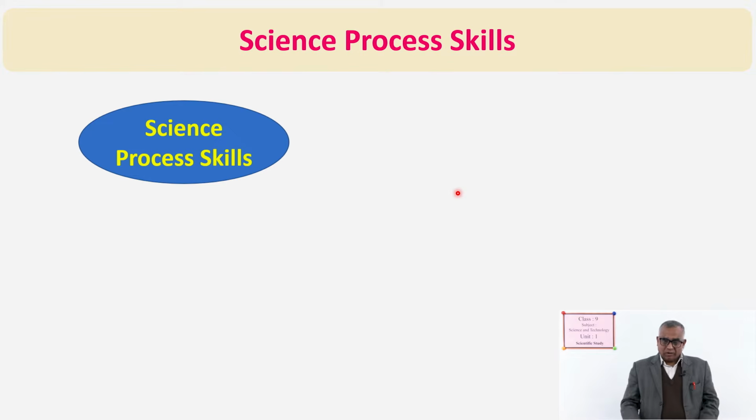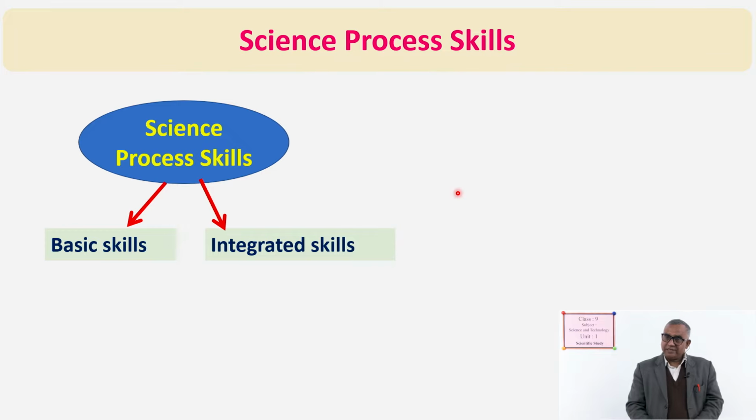Yes, okay. For the study of science, we should know science process skills. What skills should be in you by which you can learn science. These science process skills can be divided into two major groups: basic skills and integrated skills.